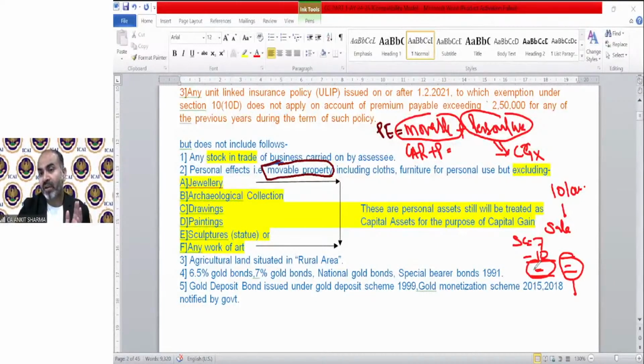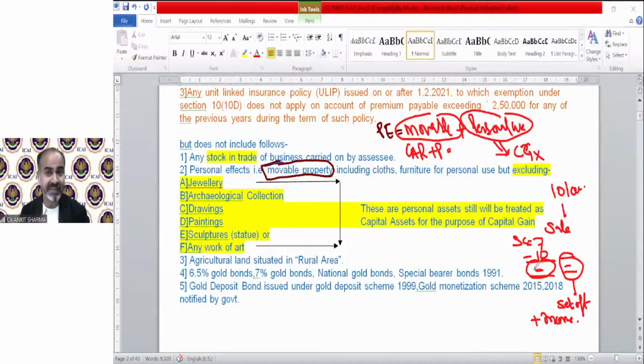And the assessee will do what? They will set off this loss from income. So if there is any income under capital gain, that is going to be set off by these kinds of losses, because in the case of personal effects, movable things, there will always be loss. So whenever you think that income tax made a good provision for you, that wow, we do not need to pay any tax on sale of our personal effects, let me tell you, there will not be any gain ever. There will be loss in almost every condition.